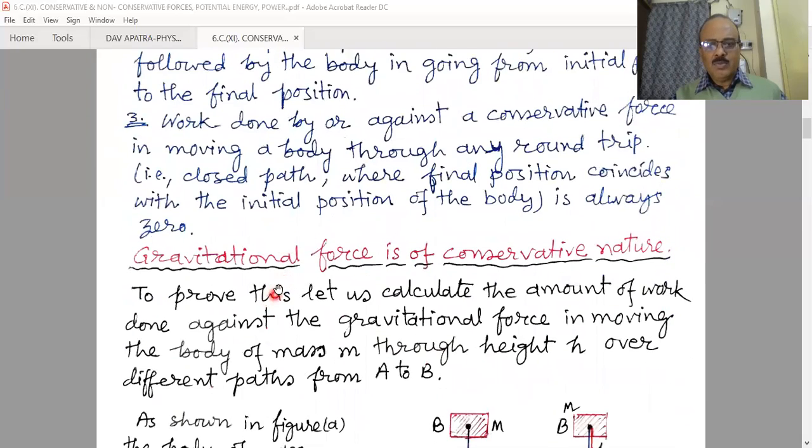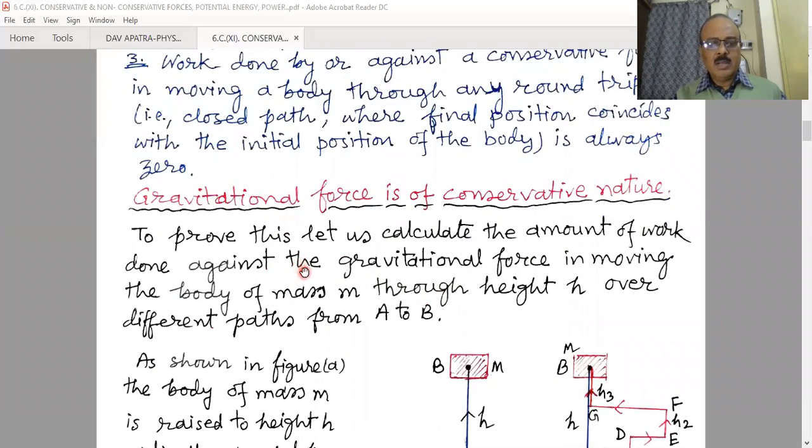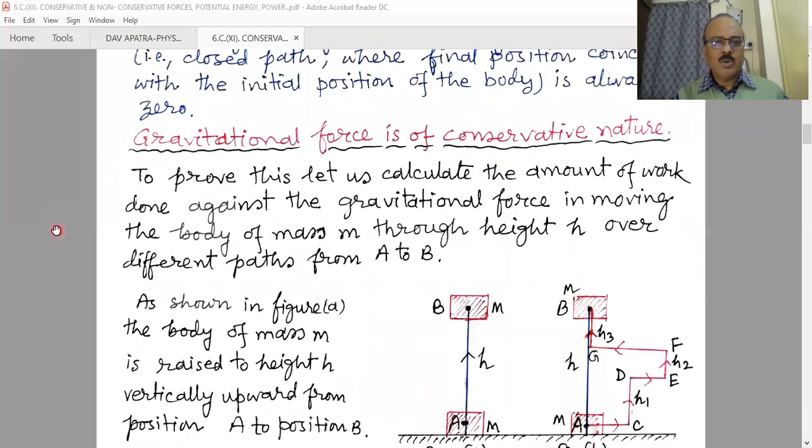Now, an example of a conservative force: the gravitational force is a conservative force. We can easily show that the gravitational force is conservative in nature. To prove that the gravitational force is a conservative force, let us calculate the amount of work done against the gravitational force in moving a body of mass m through the same height h over different paths from A to B.